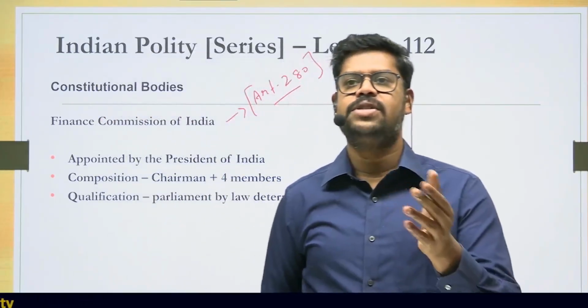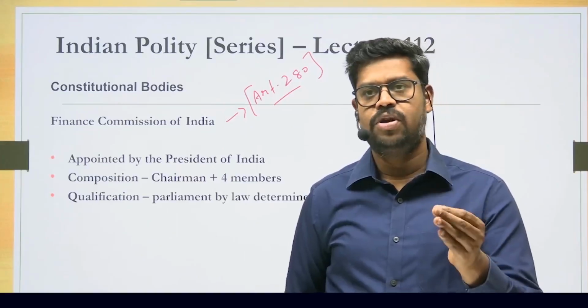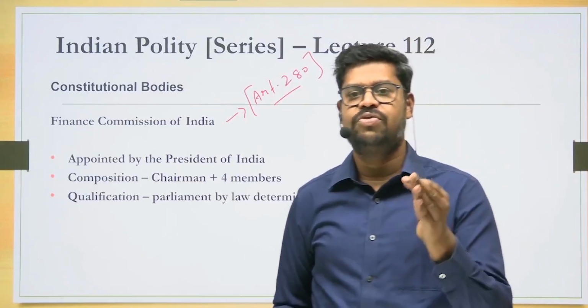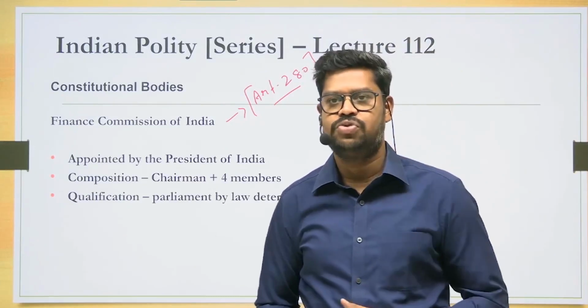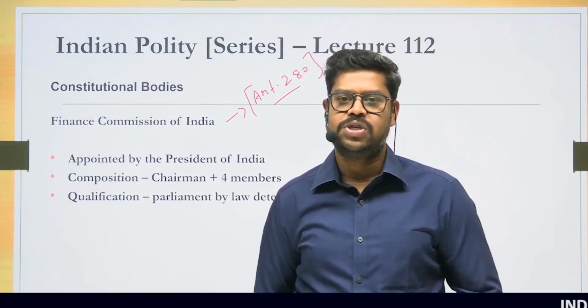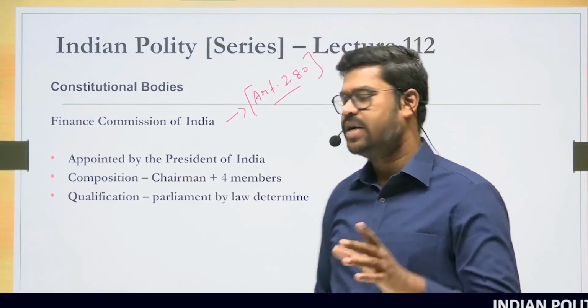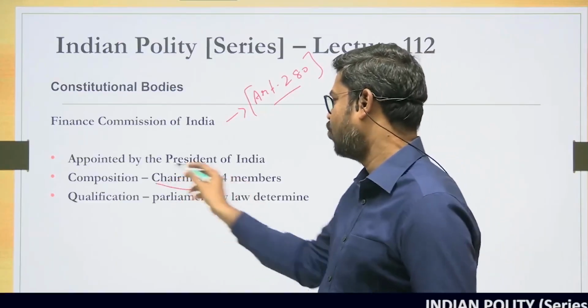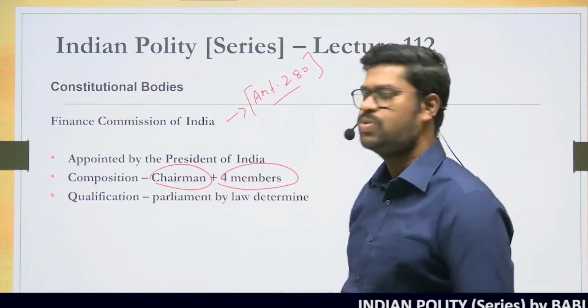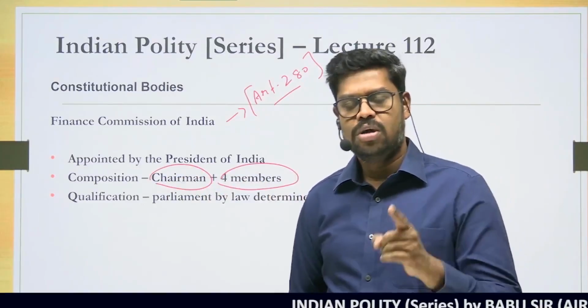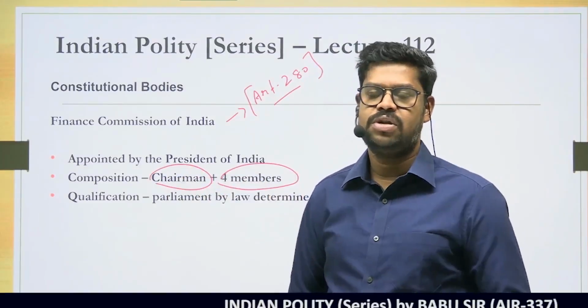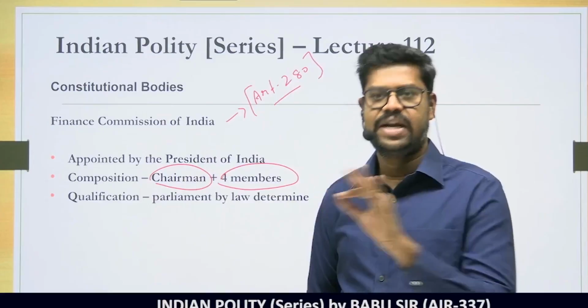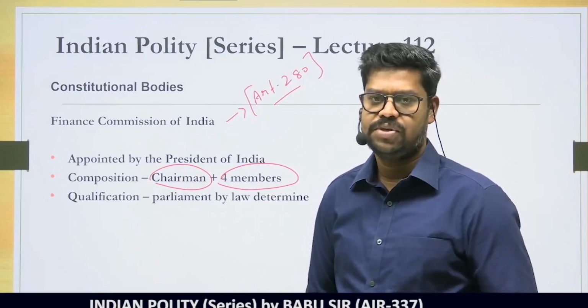How many members are to be appointed? Most importantly, you should remember this: the composition of the Finance Commission is fixed in the Constitution. What the Constitution says with regard to the composition, it shall consist of a chairman plus 4 other members. This is very, very important. Although the composition is fixed, the Constitution does not prescribe any qualification for these members.